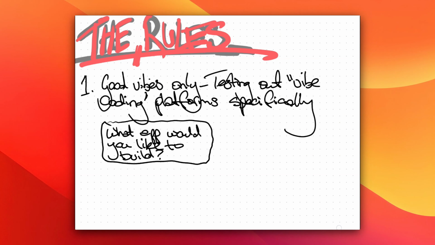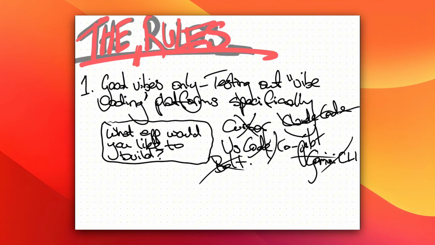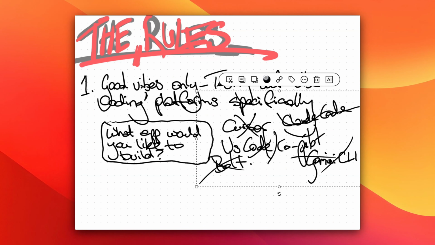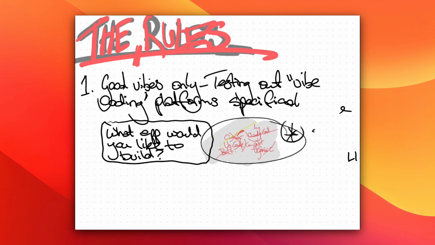This means that your more traditional IDEs, such as Cursor or VS Code, and by extension VS Code Copilot, aren't included here, nor are CLI or extension-based tools like Claude Code and Gemini CLI. Naturally, I'm also excluding any vibe coding platform that doesn't build an app built with Flutter. So Bolt, Lovable, AppyPie, Base44, etc. If they don't code in Flutter, we're not looking at them here.